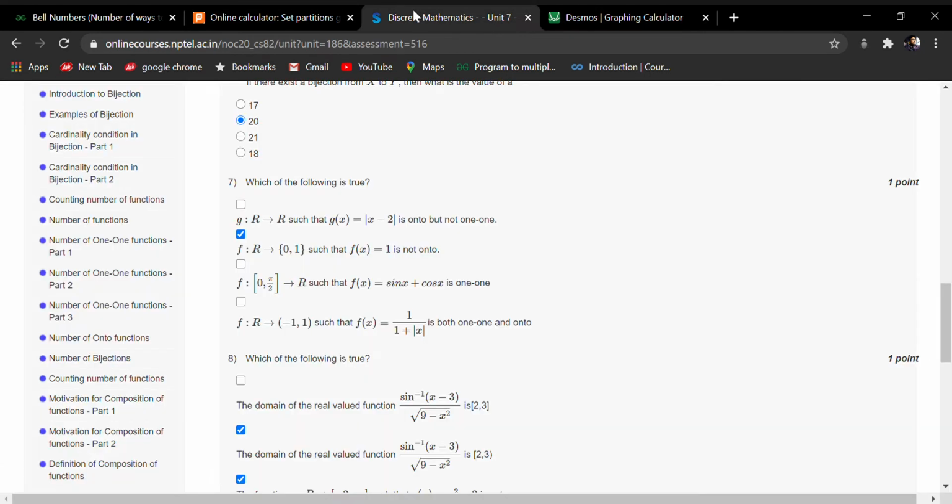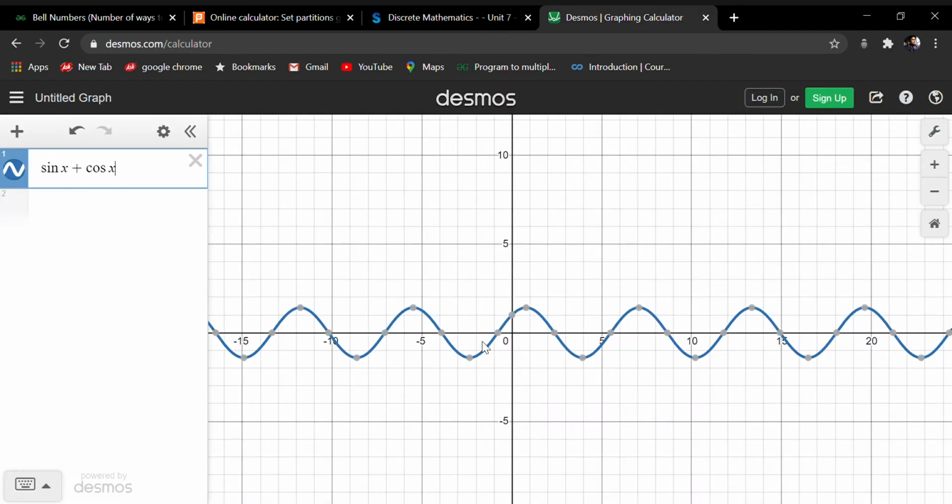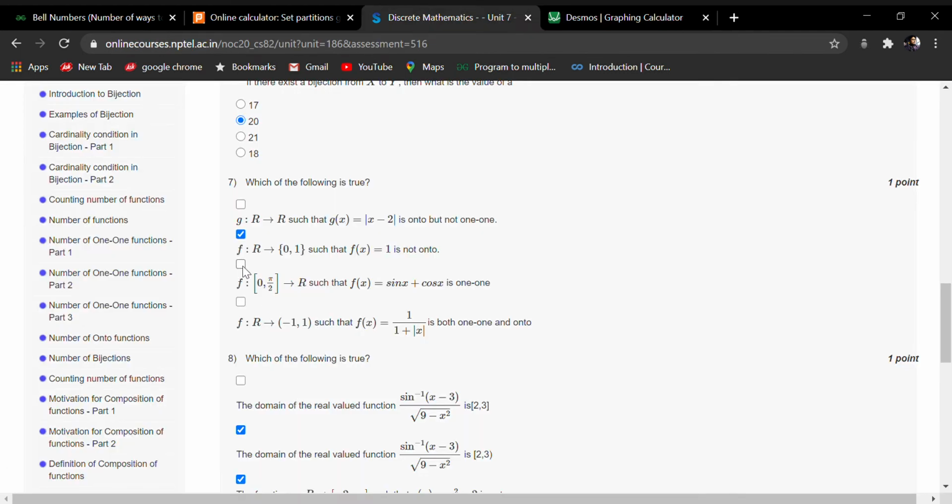Okay, let me see it. f from 0 to pi by 2 to R, such that f(x) equal to sin x plus cos x, is 1-1. This is the domain, this is the codomain. So the range of x is 0 to pi by 2. So this statement is also correct.